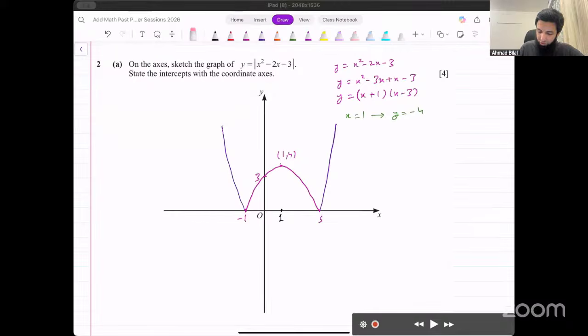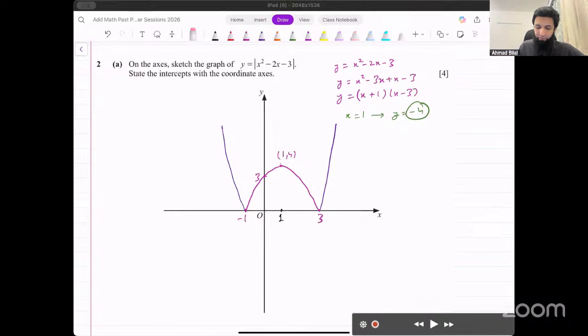So we had to show the intercepts. The x-intercepts are -1 and 3. And the y-intercept is +3. The original turning point of the quadratic function was 1 and -4. When that gets reflected, the y coordinate becomes positive. It comes here. So that's the turning point. It comes at this point.